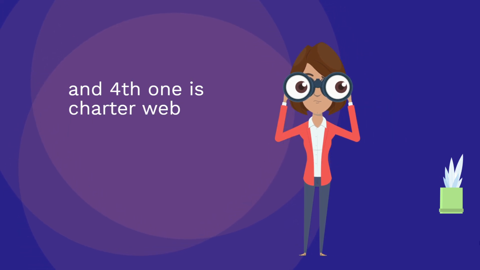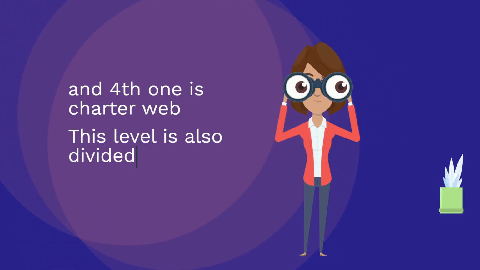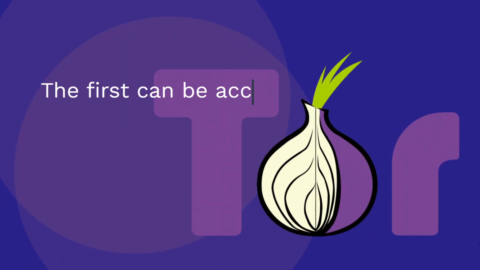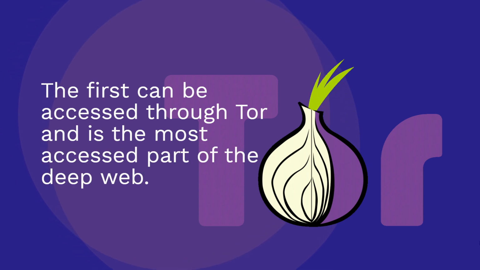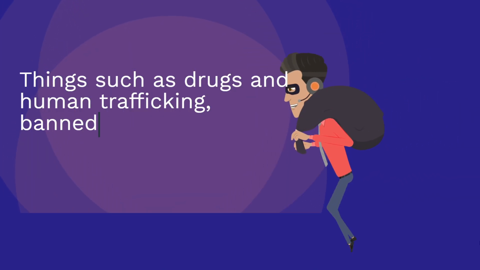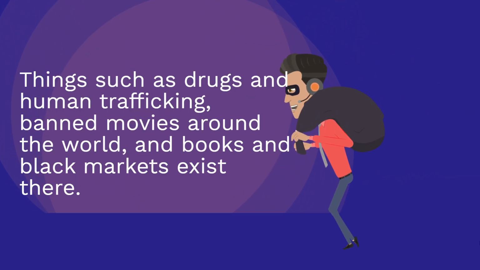And fourth one is the charter web. This level is also divided into 2 parts. The first can be accessed through Tor and is the most accessed part of the deep web. Things such as drugs and human trafficking, banned movies around the world, books and black markets exist there.